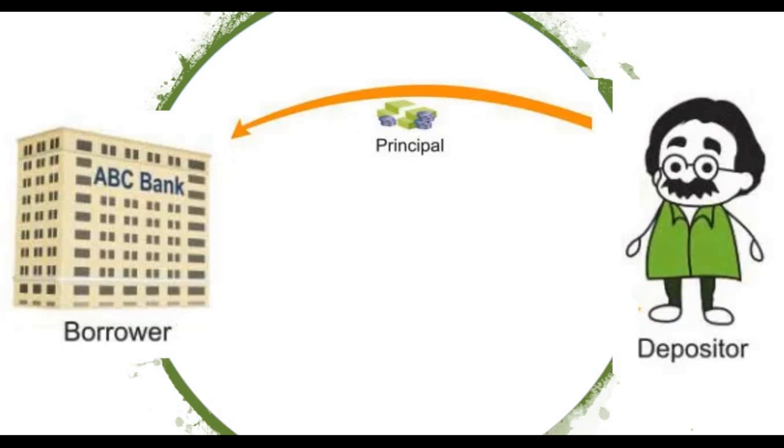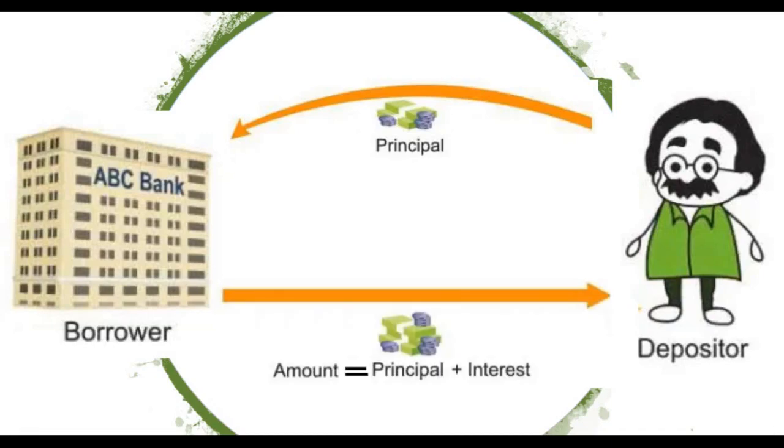And the total amount paid back by the bank is called amount. So, amount is the amount paid back by the bank to Mr. Sharma. Amount is equal to principal plus the extra amount, the interest. So, the returned money is amount. It is equal to principal amount plus interest.